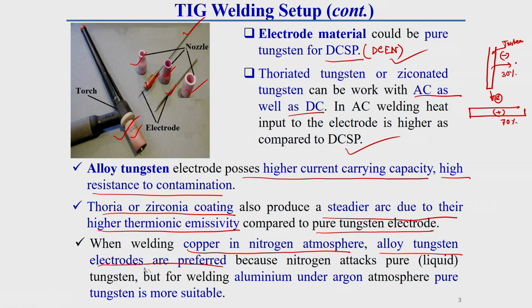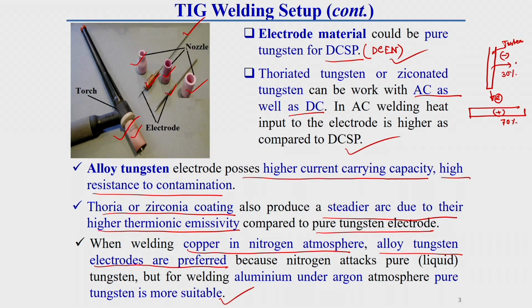This you should keep in mind. Alloy tungsten electrodes are preferred because nitrogen attacks pure tungsten very easily, that means at higher temperature, near the molten state, nitrogen attacks pure tungsten. That is why if we use alloy tungsten, the chances of this attack will be less, that means the reaction will be less.